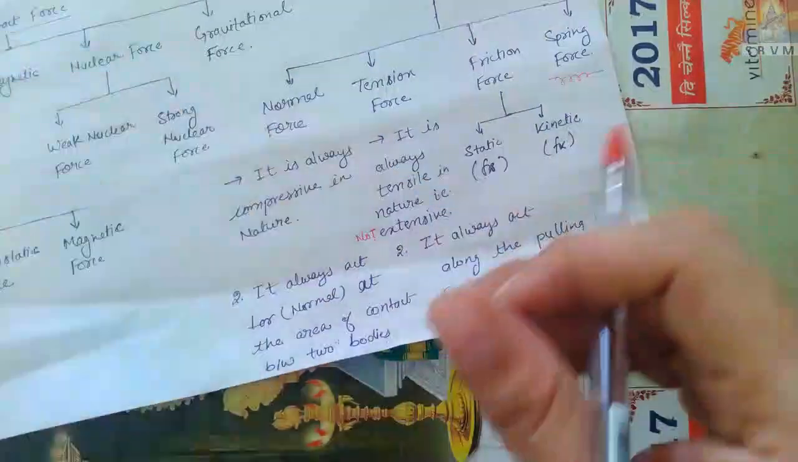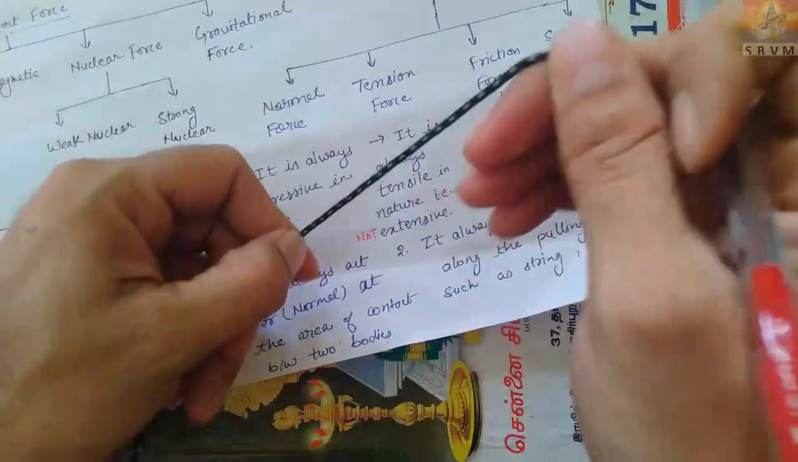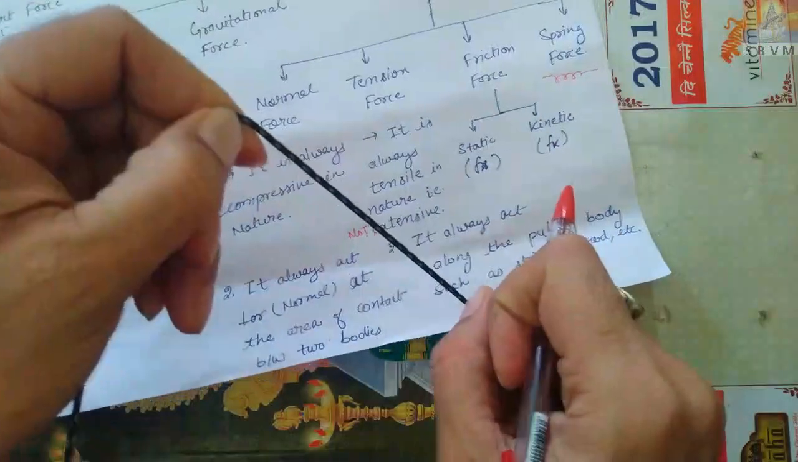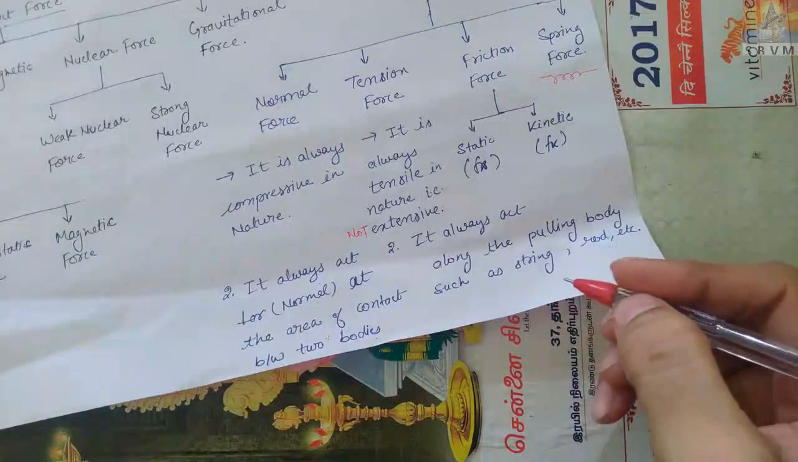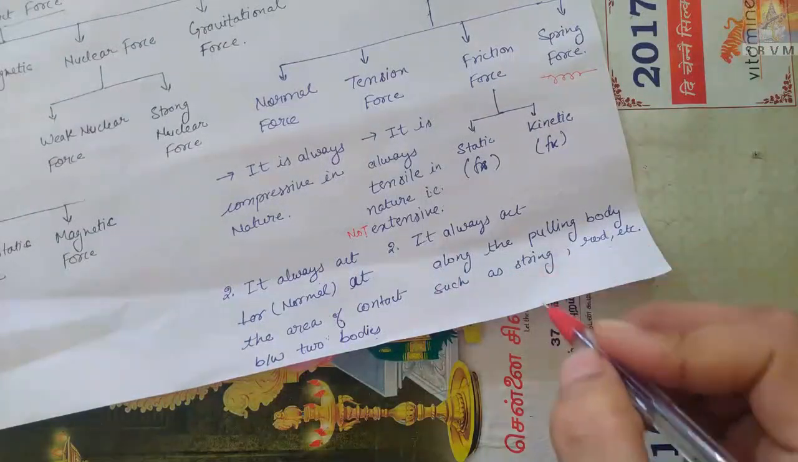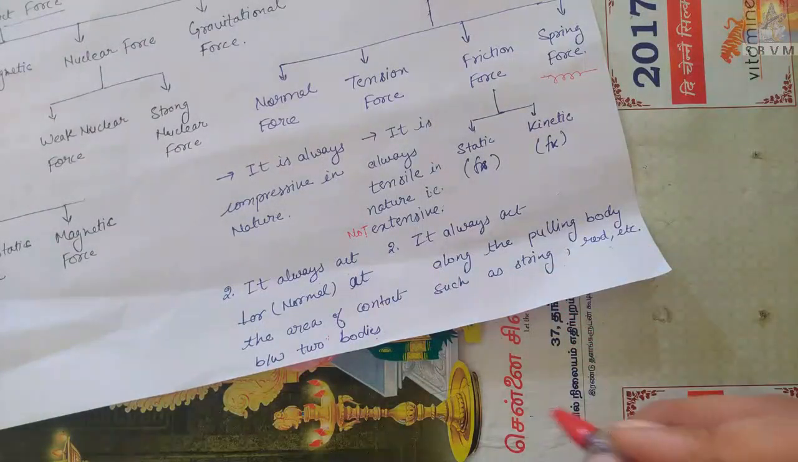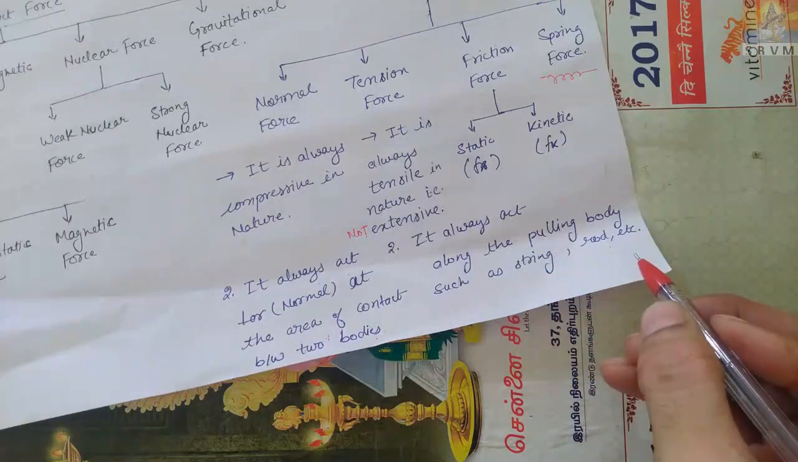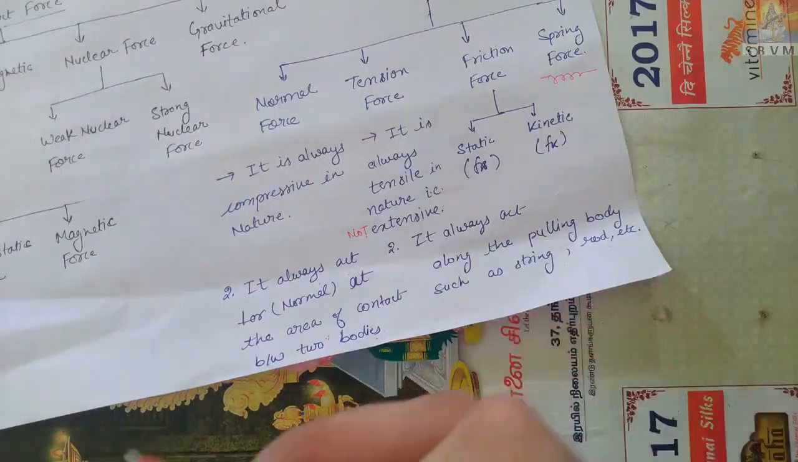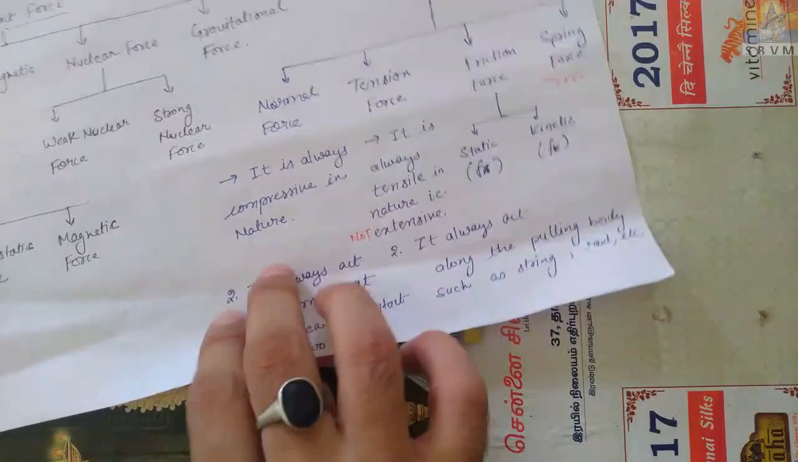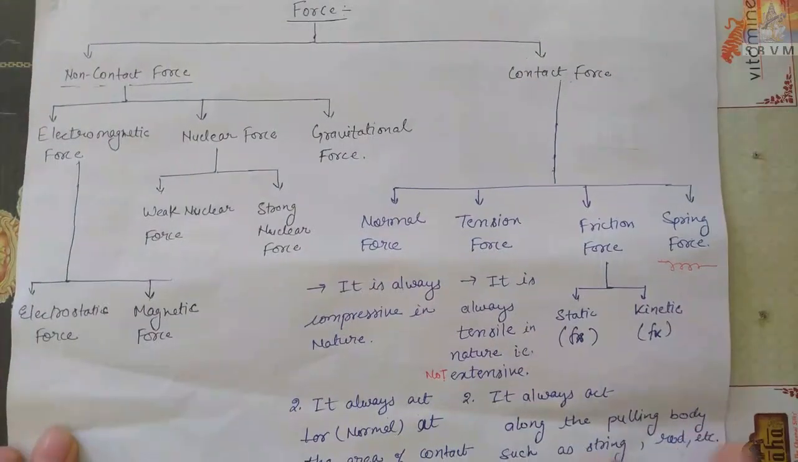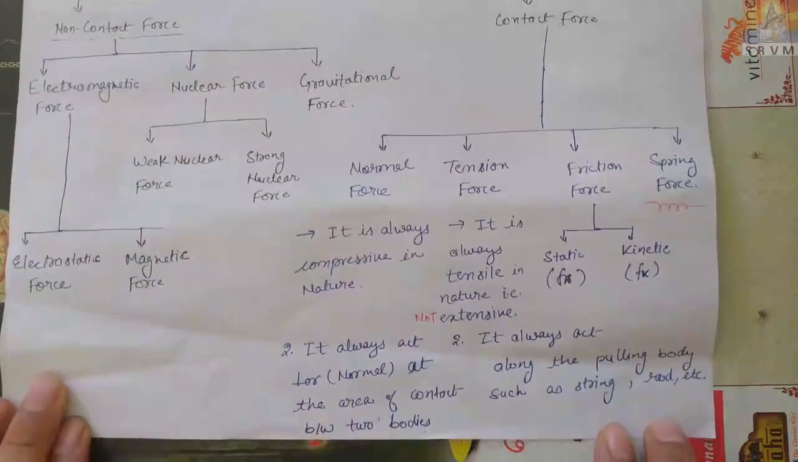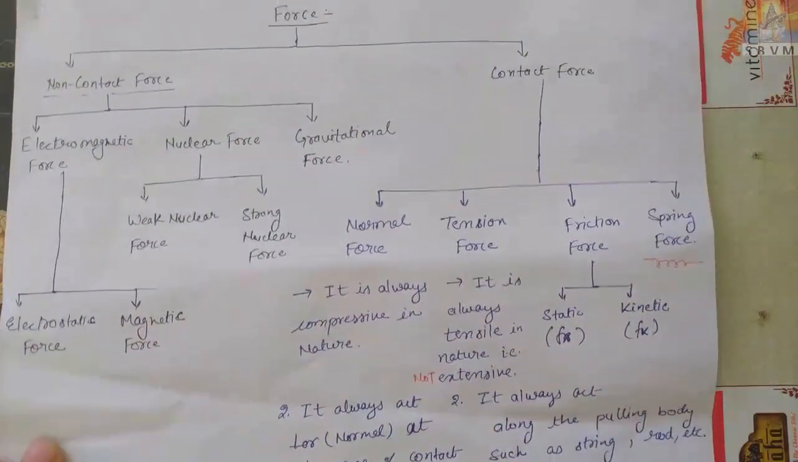Its direction is always along the pulling bodies. For example, suppose I am pulling like this, so tension will be up. I am pulling like this, tension will be down. I am pulling parallel, so tension will be straight like this. So tension will always be along the string. Tension will always be along the string or any other pulling body, such as a rod. If I replace the string by a rod, then it is along the rod. Okay, I hope I am clear. If you want to note this, pause the screen and note it.